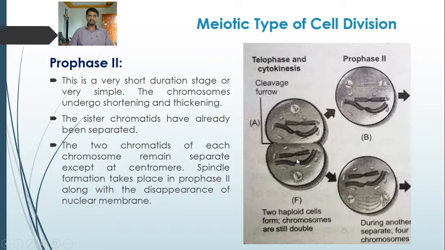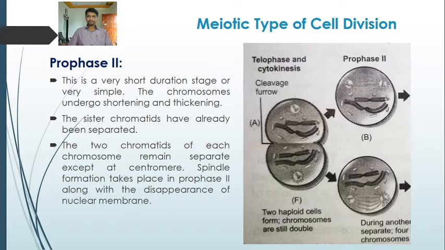So this is a very short and very simple stage. The chromosomes undergo shortening and thickening, the nuclear membrane disappears, and spindle formation takes place. The two chromatids of the chromosomes remain separated, but they are attached at the centromere.